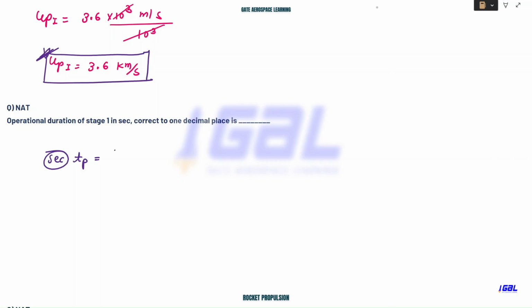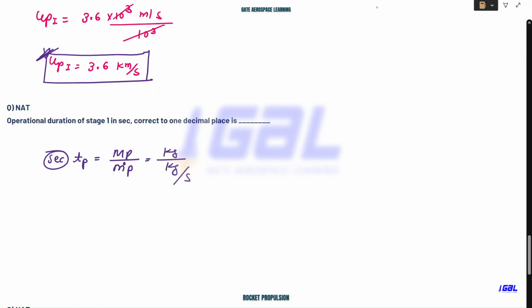So can I write it this way? Tell me, MP divided by M dot P. This is in kg and this is in kg per second. So second will go into the numerator. Now this will cancel out and we'll end up getting time. So I can write the mass of propellant for the first stage. Okay, they're talking about the first stage, right? So I should write this as TP for first stage.